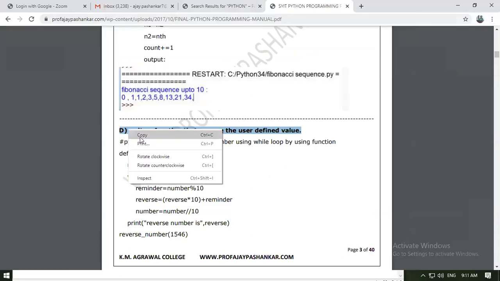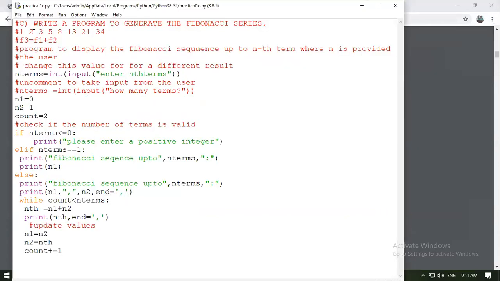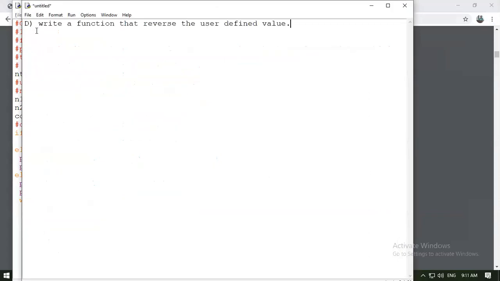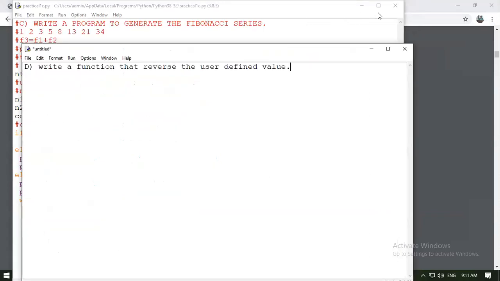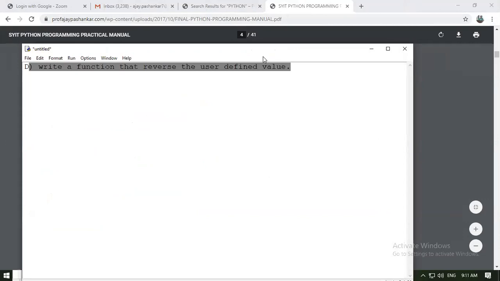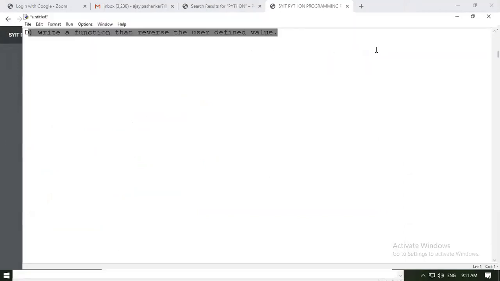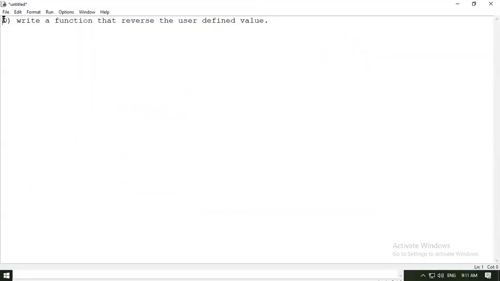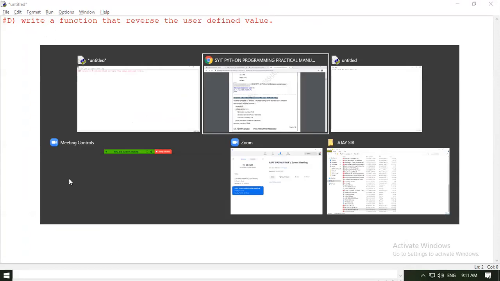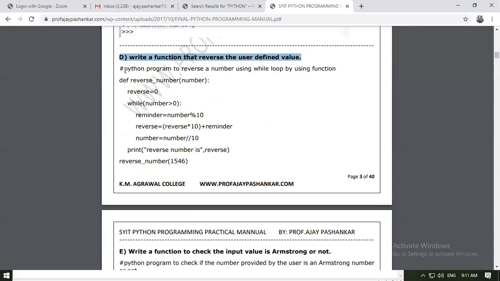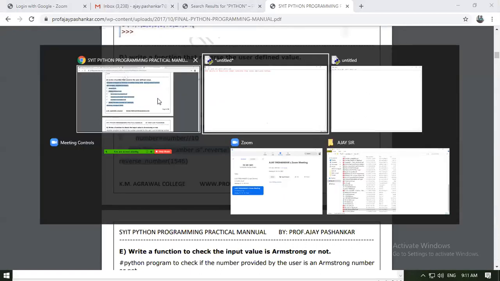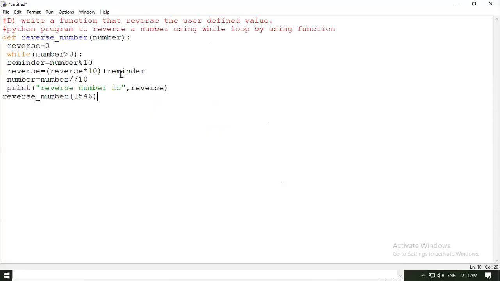Write a function that reverses the user-defined value. What is expected? We are expecting: write a function that reverses the user-defined value. What is a user-defined value? It will be inputted by your user. So for saving time, I'm just pasting that code.